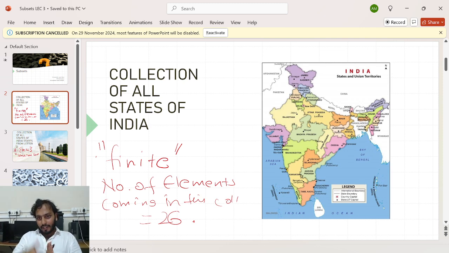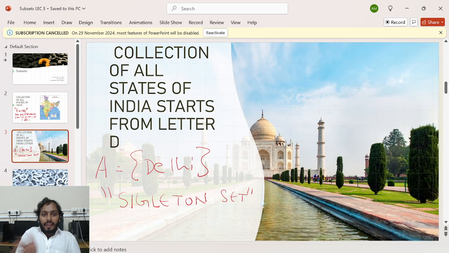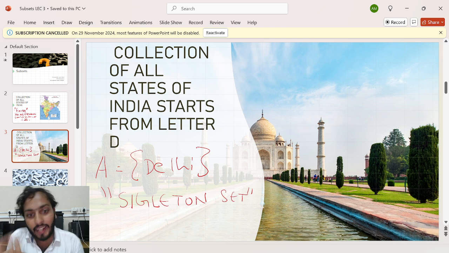My previous set contained 26 elements. It contains Jammu Kashmir, Himachal Pradesh, Punjab, Rajasthan, Uttar Pradesh, and so on. There are 26 different elements here. And my next collection contains only one element, but that element is already present in my previous set, Delhi.